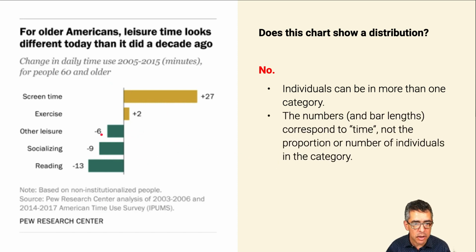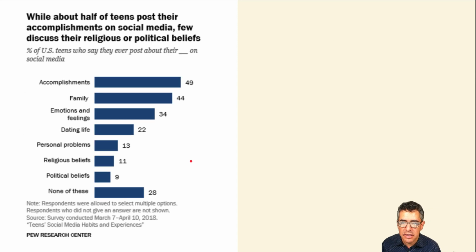People may have answered for all of these categories what they do. And these numbers are not representative of frequencies of anything. They represent the time that people are spending more or less compared to 2005 on those various kinds of activities. So that was not a distribution.